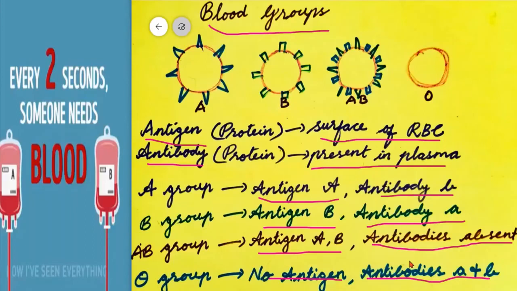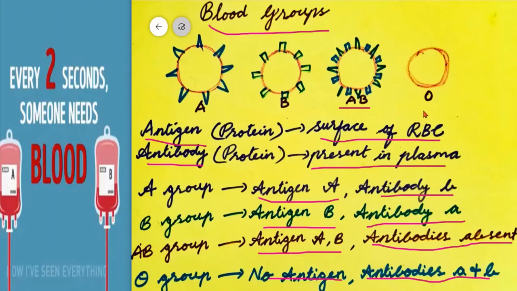The person donating blood is known as the donor. The one receiving blood is known as the recipient. The AB blood group is called the universal recipient. Why? They can receive blood from persons with any blood group.